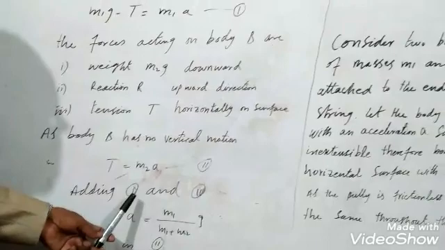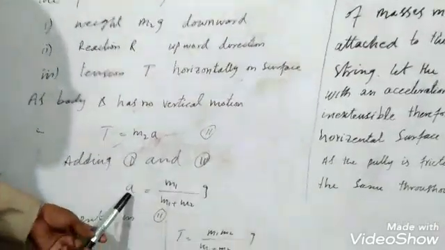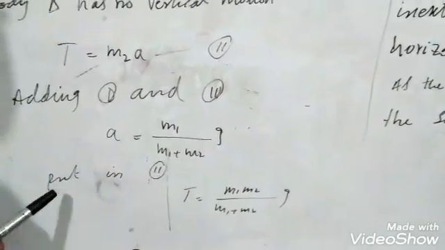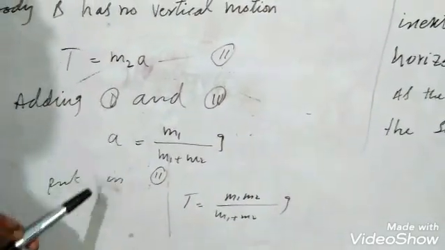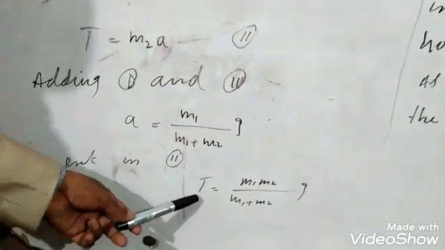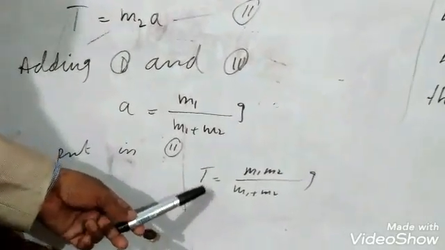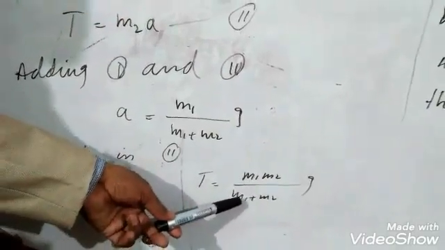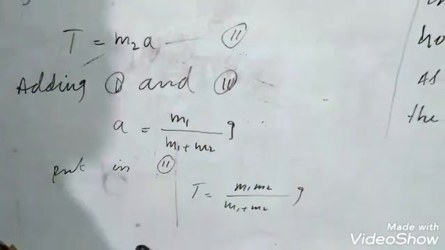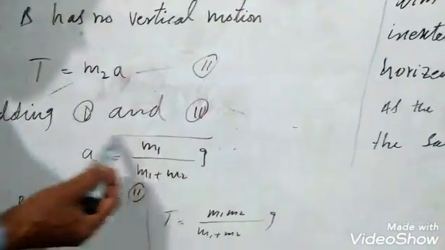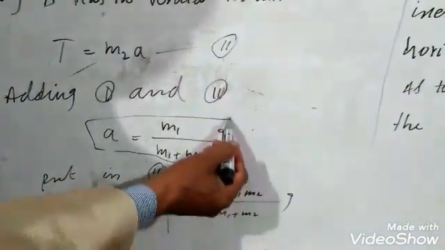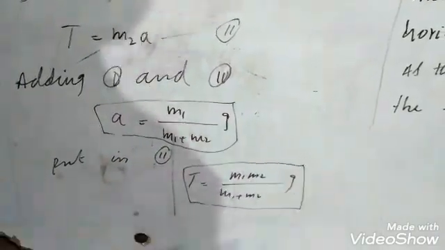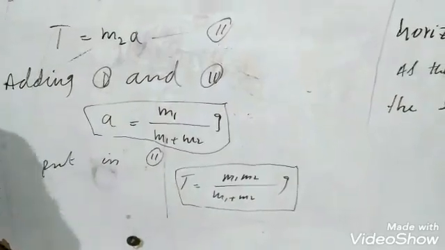By adding these two equations 1 and 2, we have acceleration a equal to m1 by m1 plus m2 into g, and putting the value of a in equation 2, we get the value of T, which is known as tension, equal to m1 m2 by m1 plus m2 into g. Here we have two formulas for acceleration and tension when one body is moving horizontally, whereas the other body is moving vertically.